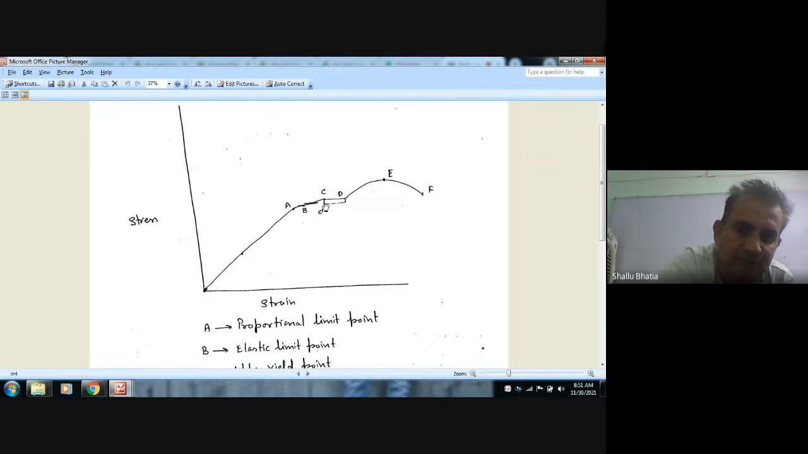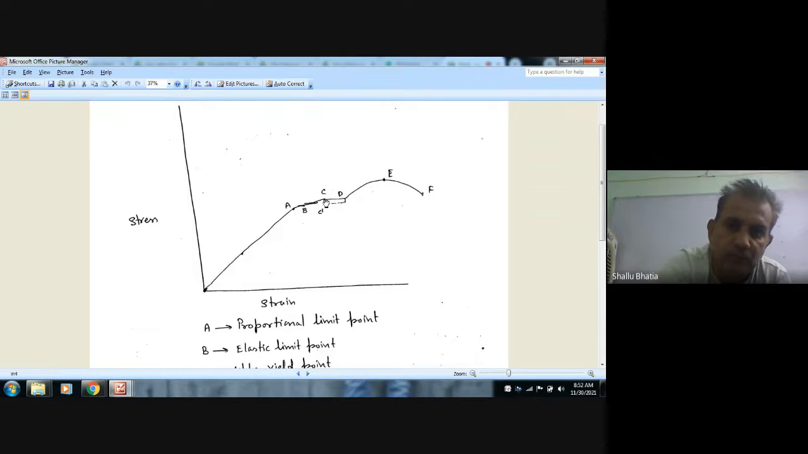But at point C, if we want to cause further deformation, we need not increase the load. You can see that the graph is a straight line. It means the stress is constant, but strain is increasing. Okay, this point C is called upper yield point, where the material deforms automatically without increase in stress.